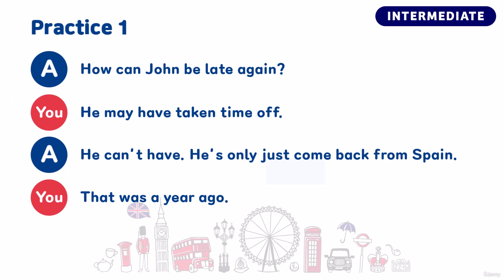He's only just come back from Spain. He may have taken time off. That was a year ago. Fantastic effort today, well done.